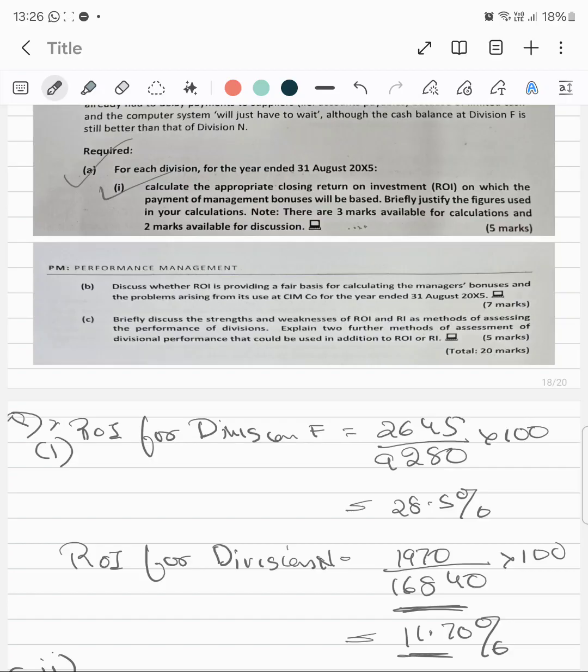So the non-financial manager might not see the 10% cost of capital.